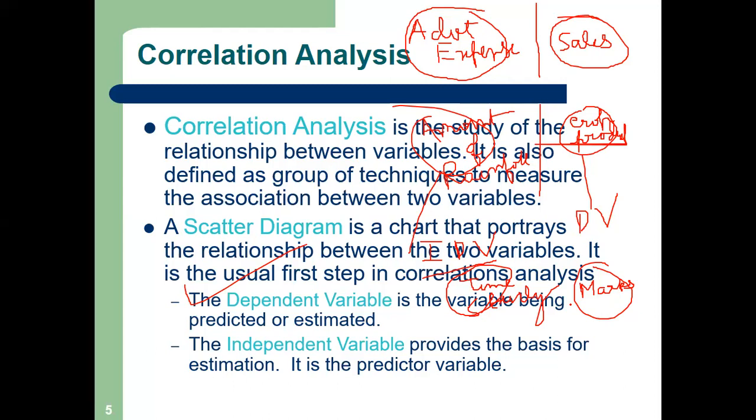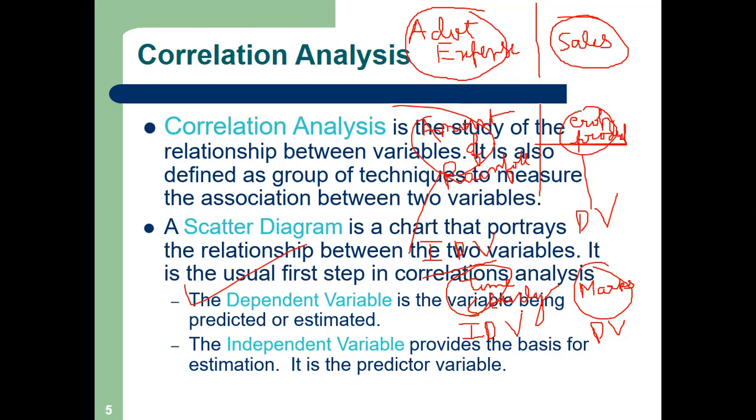Marks depend on time. Sir, the more hours of time, the more you study, the more marks you get. So my dependent variable is marks, and my time is the IDV, independent variable. Is it clear? Dependent variable and independent variable, can you understand? Yes, I hope it is clear.